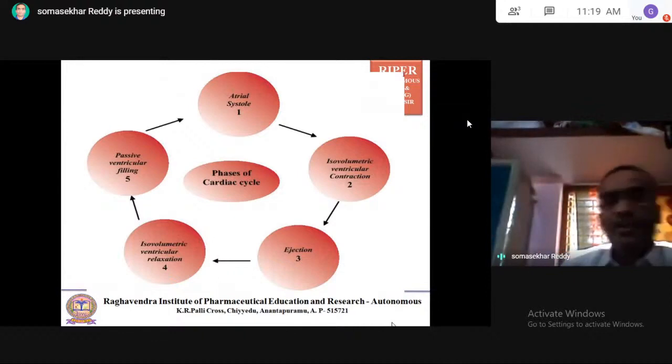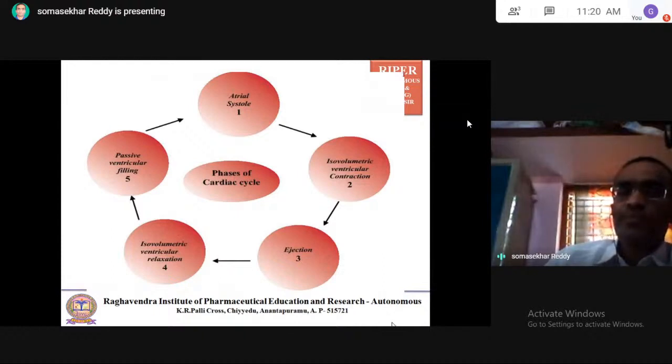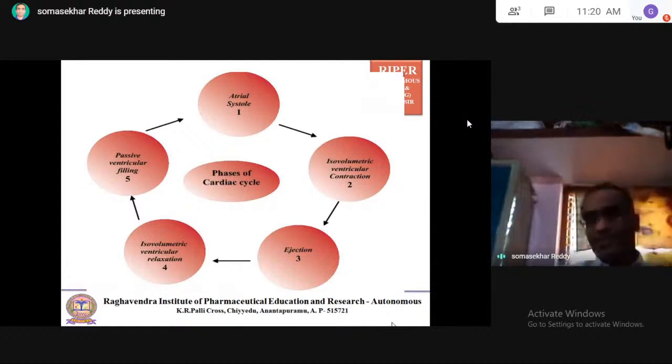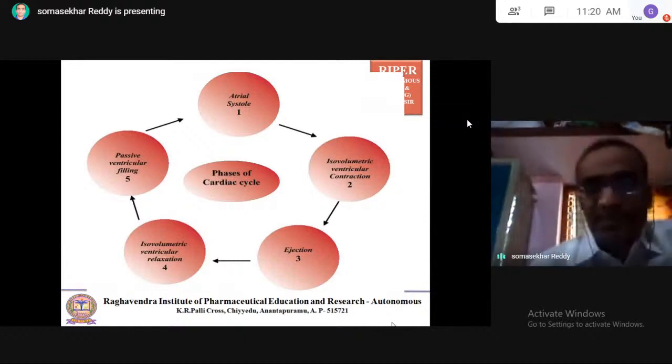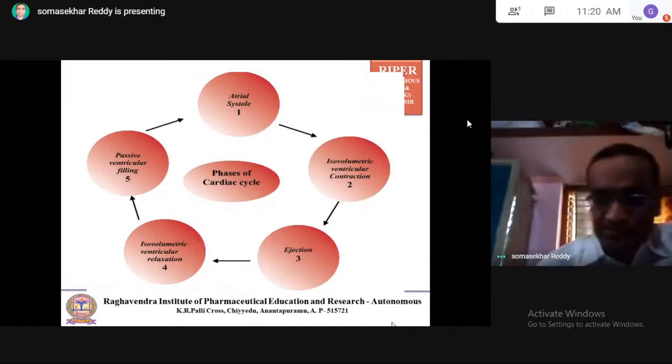Atrial systole, again, leads back to ventricular systole. When there is a systole of the ventricles, there is an ejection of the blood from the ventricles. How much blood is ejected from each ventricle per beat? The right ventricle pumps the blood to the lungs, and the left ventricle pumps the blood to the systemic circulation. That is ejection. After ejection, there is a relaxation of the ventricles. These are the phases of the cardiac cycle.